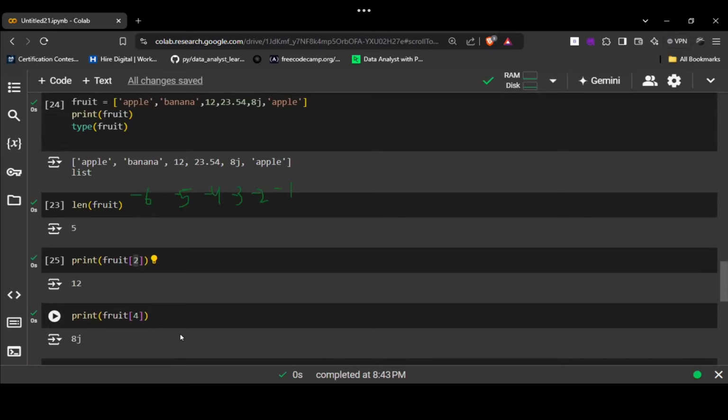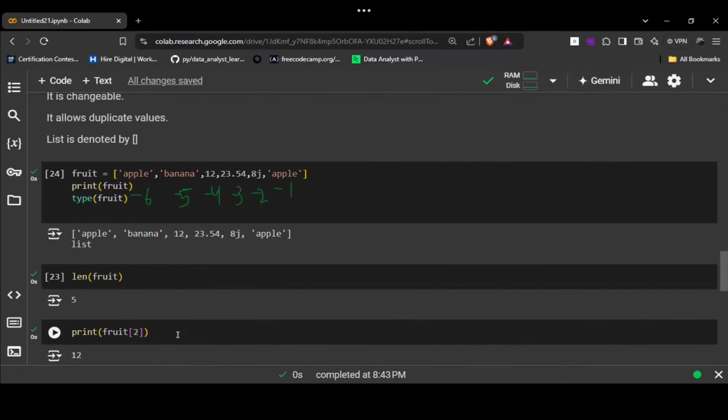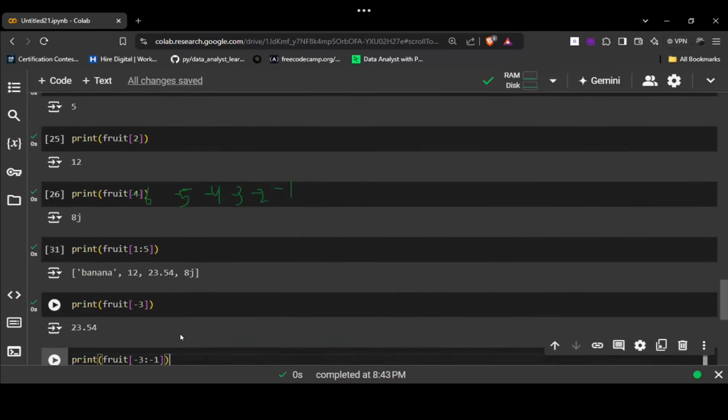23 and 8J. Okay. Anyone else? Sir, from Apple to 23.54. Sir, banana. It's -3 till -1. I've specified the range -3 to -1. 23.24. Okay, Rahul, and Apple. Just a second. Zubair, tell me. Yes. Okay, sir, it will print 23.54 to Apple. Okay. So now, I guess everyone gave the wrong answer, or I guess one person gave the right answer.